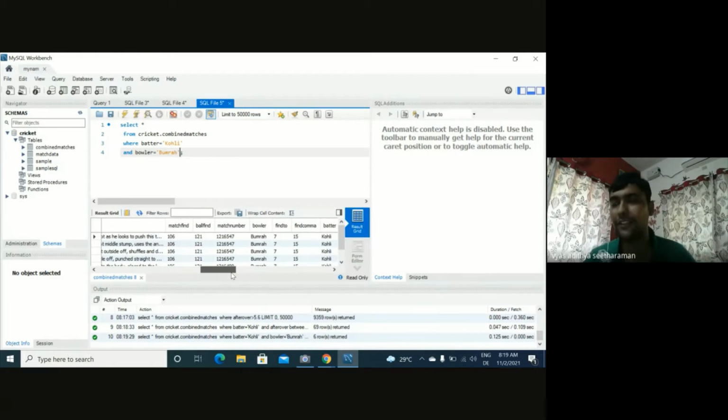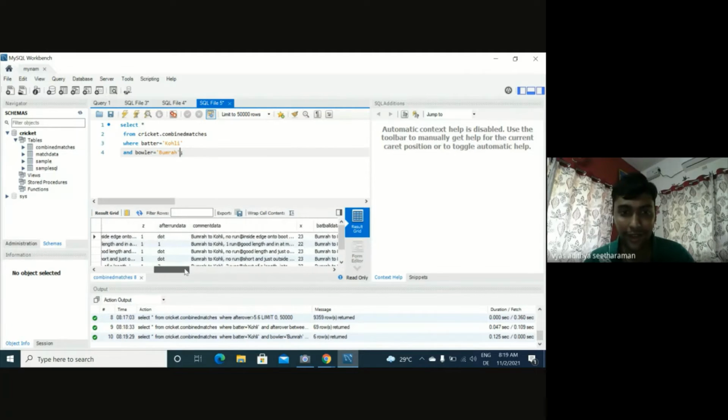Yes, it makes sense. Each team plays the other team only twice in the IPL. So that makes sense. And let's see how many runs he got. He got 1 run, then dot balls, then a 2, and then he got a wicket as well. Basically, Bumrah got Kohli out. I remember that game as well. I think ABD did really well in that game. But yeah, essentially this way we can do matchups.